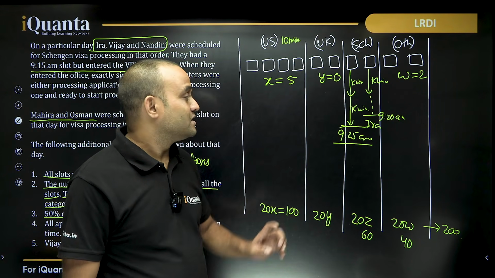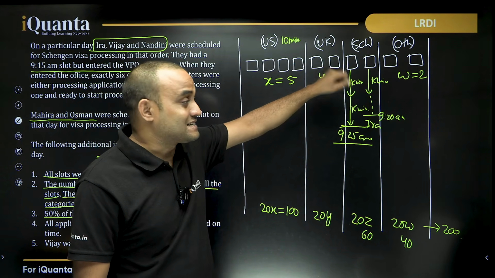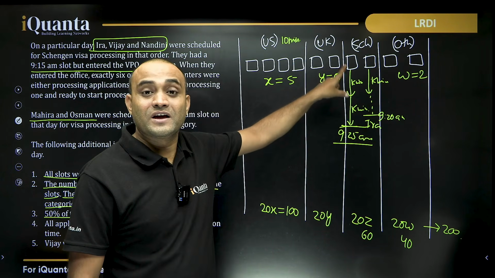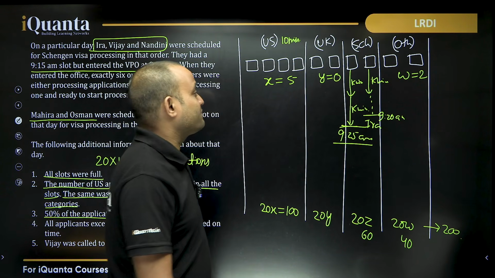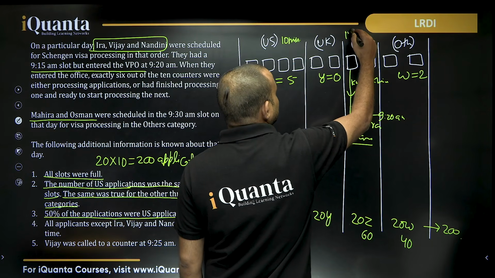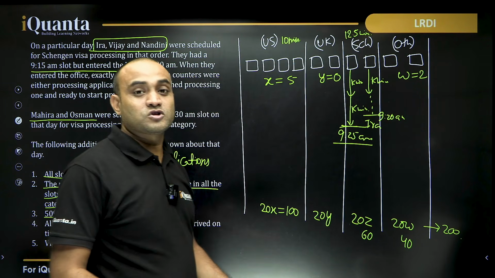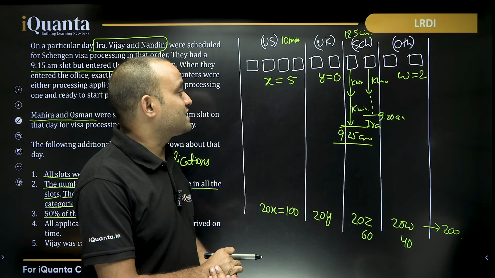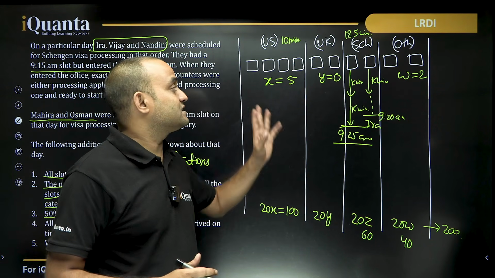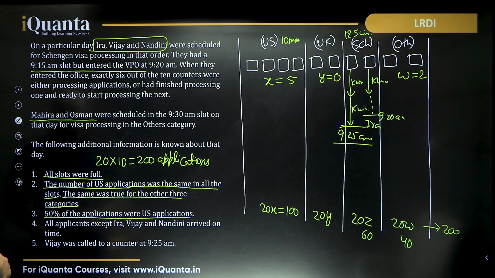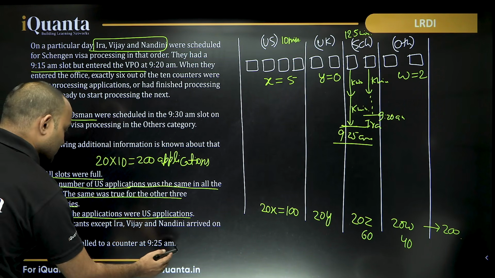What does that mean? It means 2 persons exactly got their visa processed in 25 minutes, right? So 25 by 2, we can say that the processing time of each application at the Schengen visa counter is 12.5 minutes. Then it says, Vijay was called to a counter at 9:25 a.m.